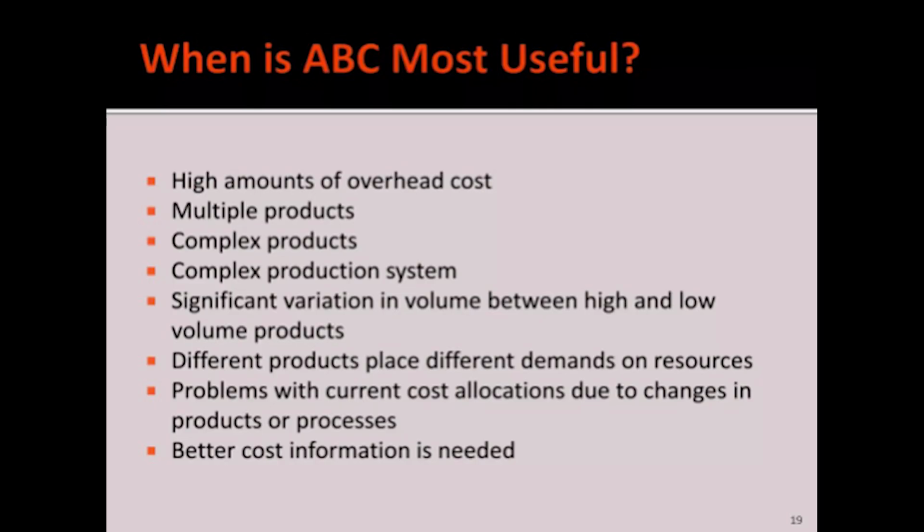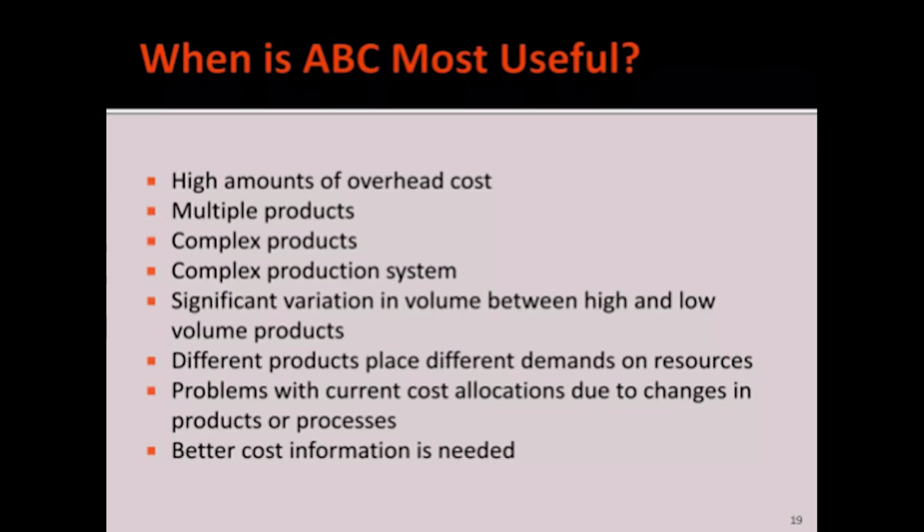Complex products, a complex production system, where a product cannot be produced in one single system and they need to do 2 or 3 processes for one product which we will be utilizing at the end. Significant variation in volume between high and low volume products.